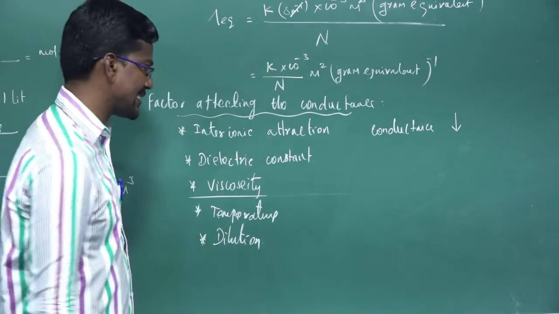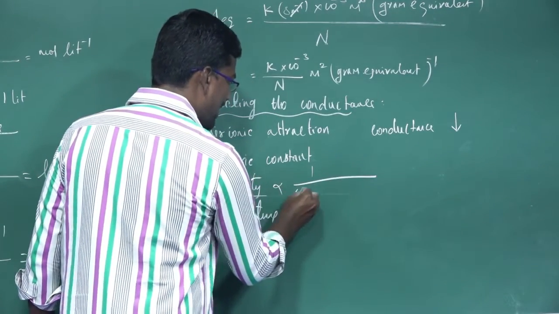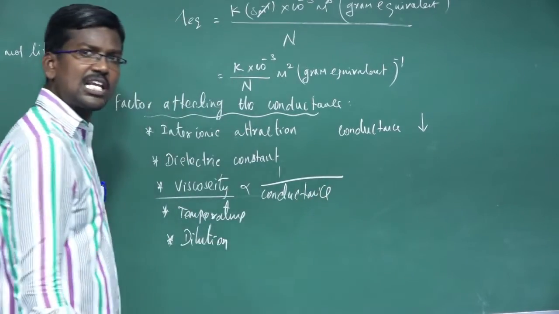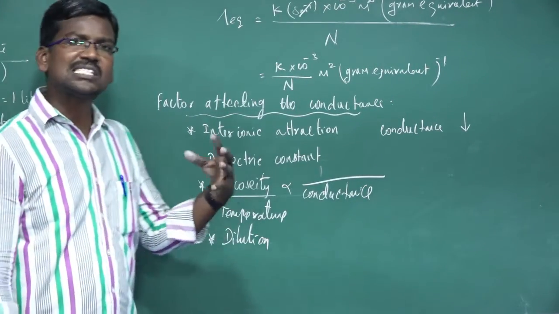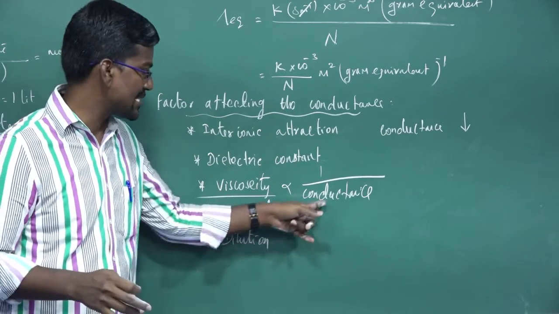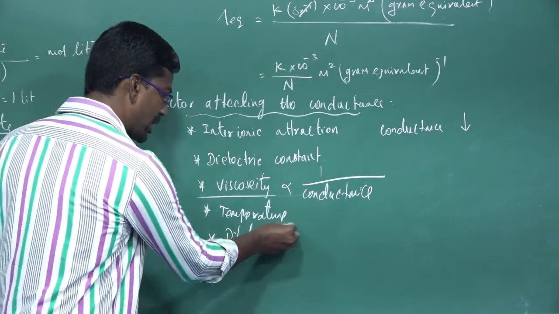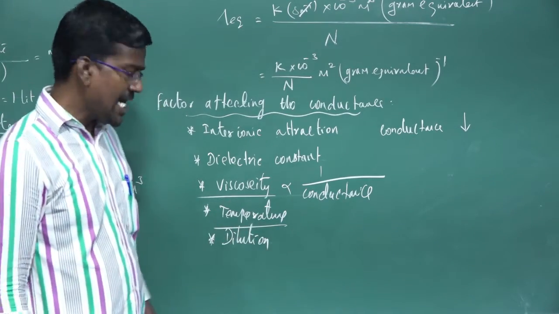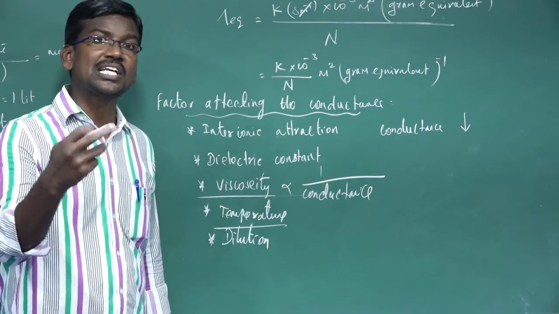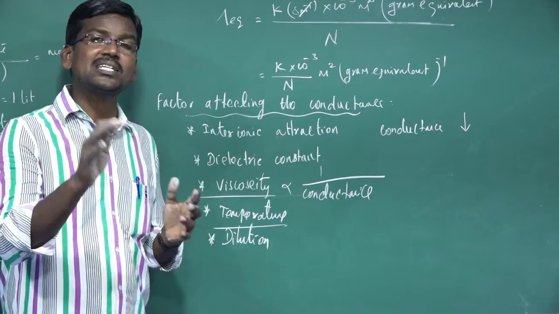Viscosity is inversely proportional to conductance. If the viscosity of the electrolyte solution increases, conductance decreases. Another important one, temperature. If the temperature of the electrolyte solution increases, conductance also increases.